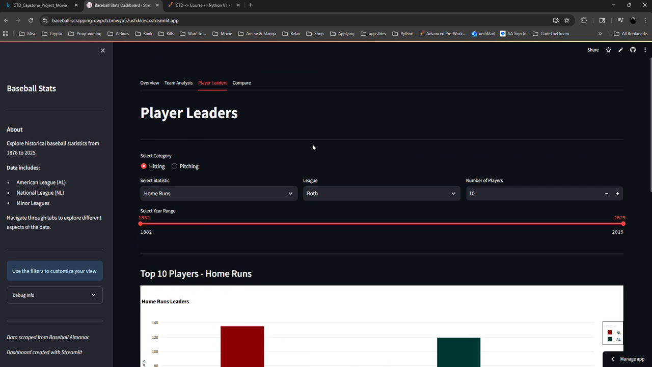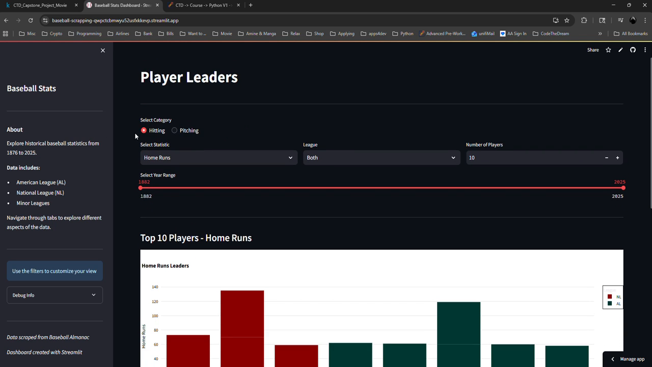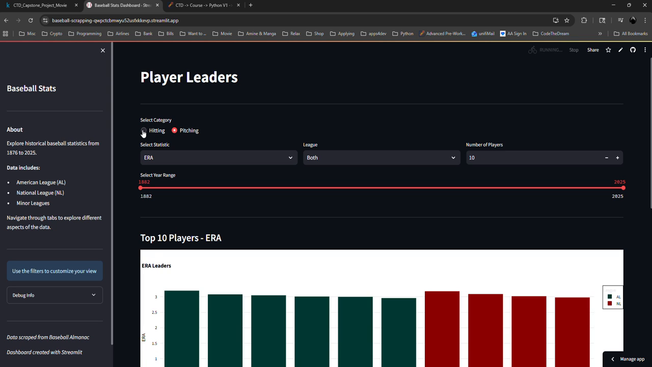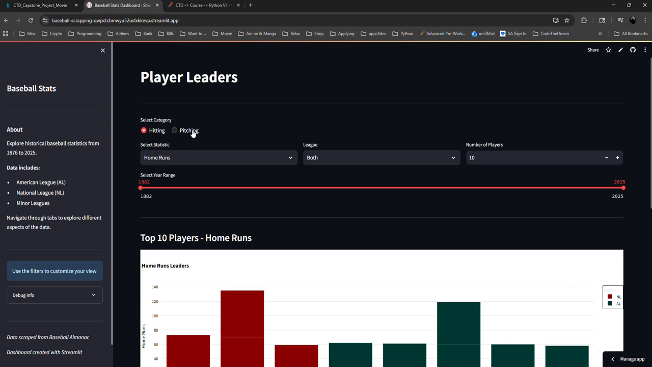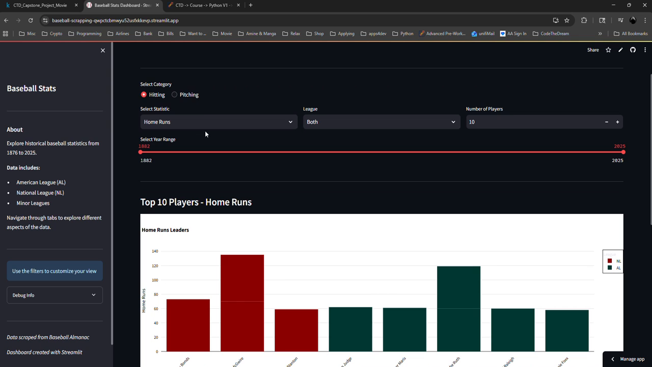Next up is the player leaders. We can select by category, hitting or pitching. It's up to the person what they want to see. On the hitting, you can choose home run, batting average, hit, RBI, and stolen base. Let's go by home run. You can choose here between American League, National League, and Minor League. It's up to you.